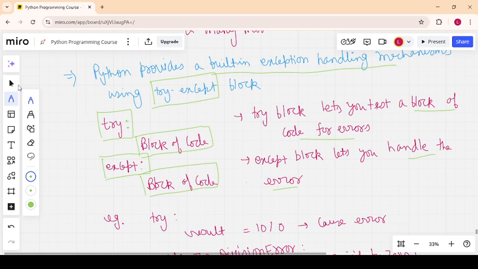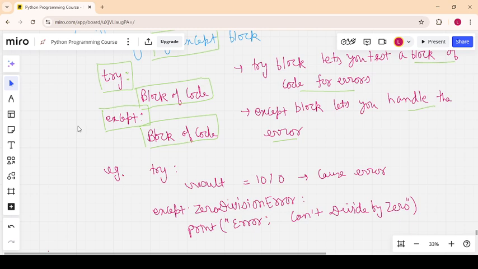For example, you have written a try and result is 10/0, which causes an error. It will cause an error, so it will handle the error. Handling the error means the code written in the except, and the code written after the except, is also executed. If you don't write the try and except block, it will crash the program.